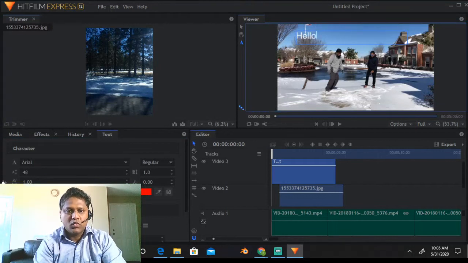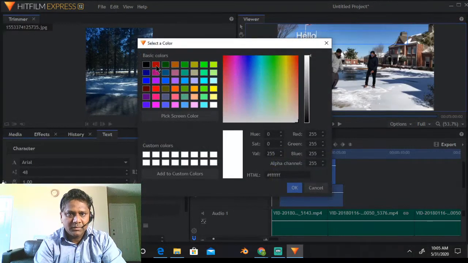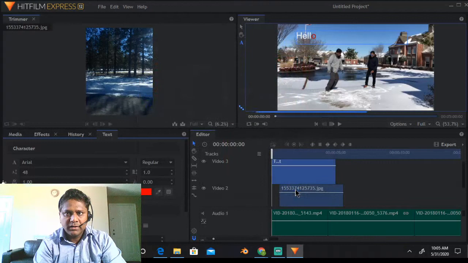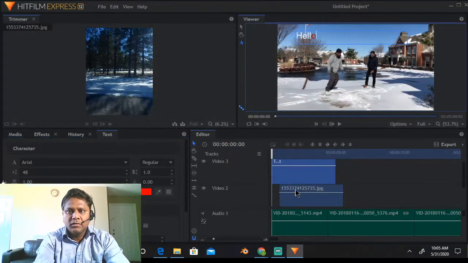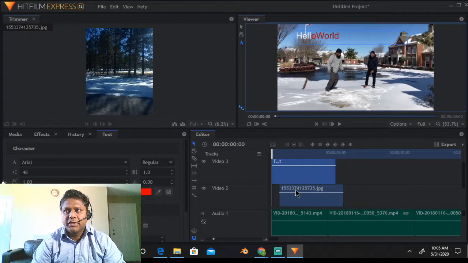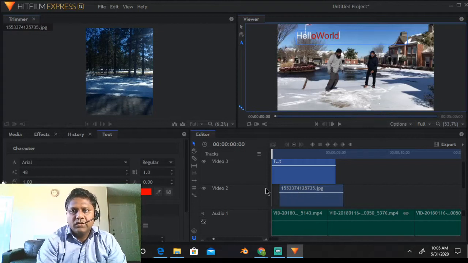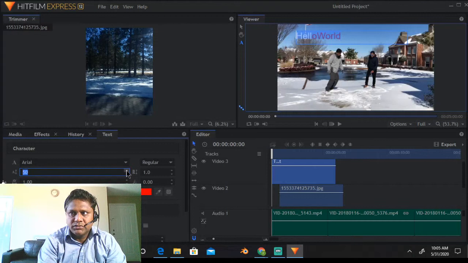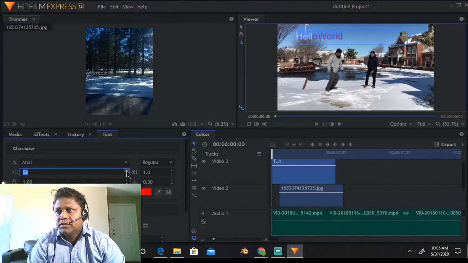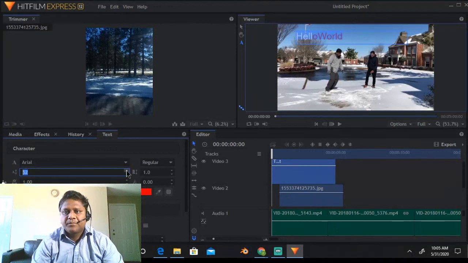Here the font is white. I want it to be red, so let me click here and select red, and okay. Here we go, we have a red font. If you want to increase the size of this font, that is also very easy. Just click on this arrow, and here you go. So this is how we add text, and let's just play and see how it happens.